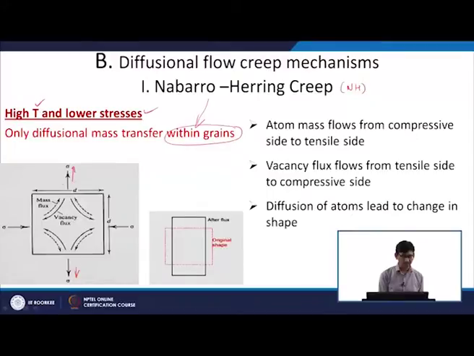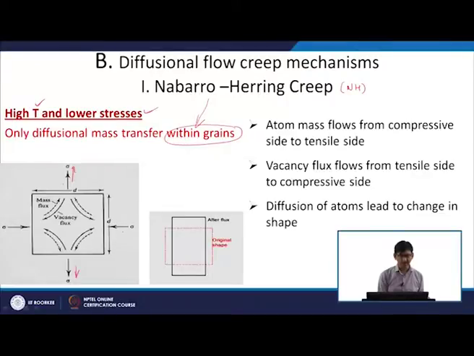The atoms would like to go to the side where the tensile stresses are, and these are the induced compressive stresses because of the tensile stresses. So, atoms are getting compressed in this direction, and I am applying a tensile stress in this direction.